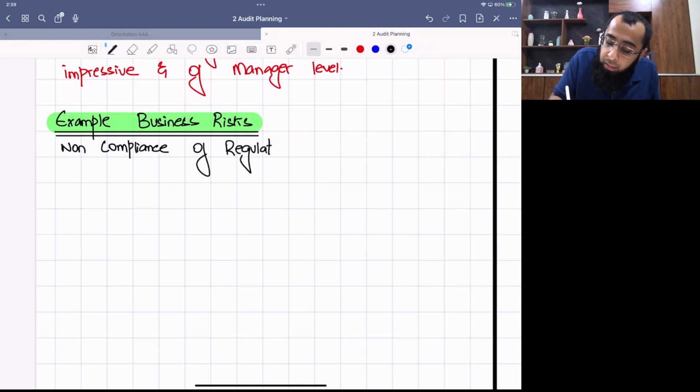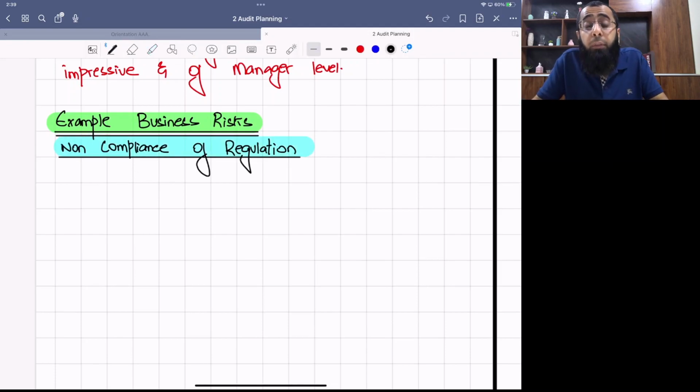Like, if a company has done any non-compliance with any regulation, how will you write a risk? Okay, let's think about it. First step, remember, we first identify the risk. We have to make sure that we do identification of the risk.